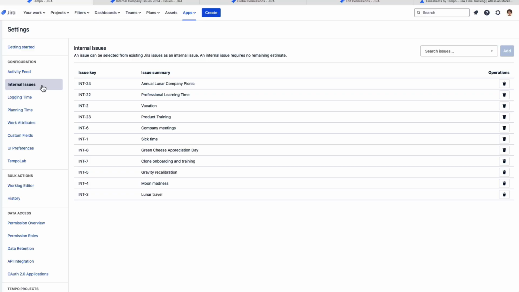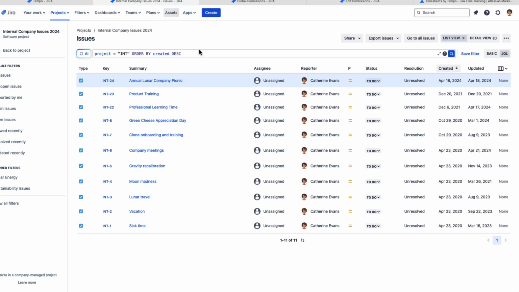So what are internal issues? These are just JIRA issues that let employees log their time to events that are not about project-related work. So things like travel, sick time, vacation, anything that you would not consider work. These issues can be in any JIRA project, but it's best practice to create a separate JIRA project like I have here. So here I've got all my issues listed. Notice they're not assigned to anybody and they're never closed.